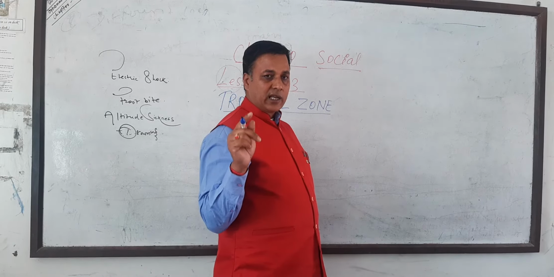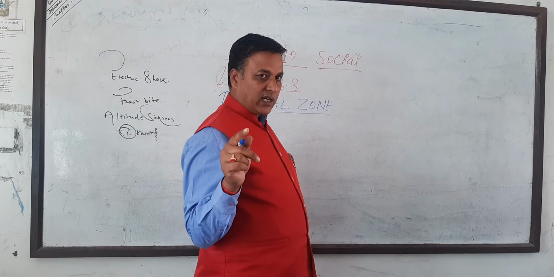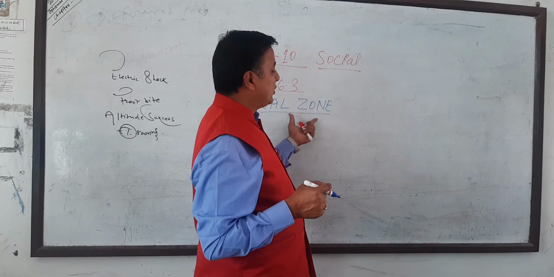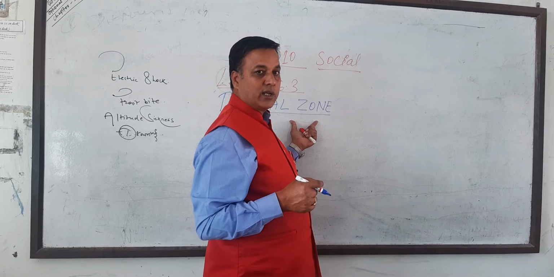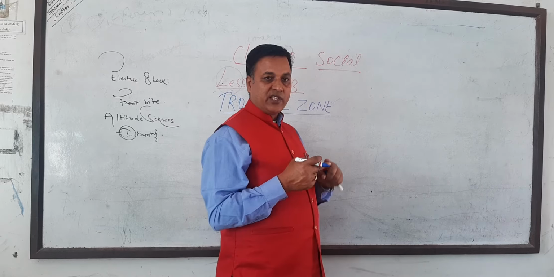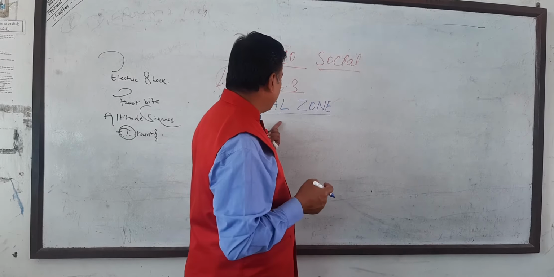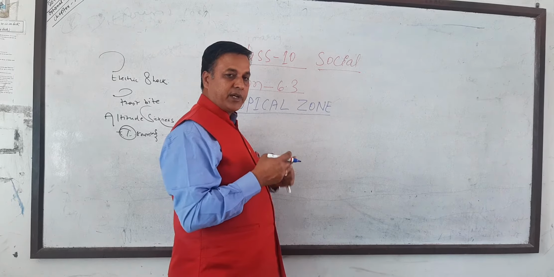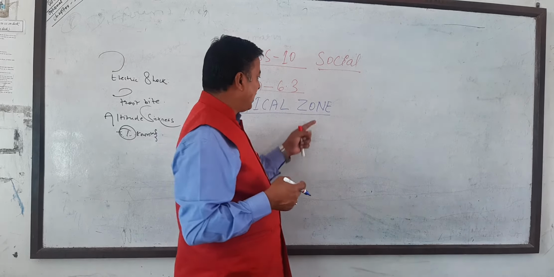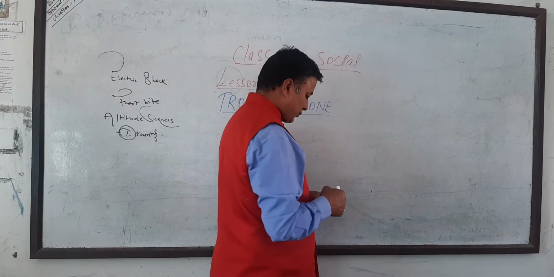In the climate chart, the climate zone is divided into three. What are they? The torrid zone, temperate zone, and frigid zone. Torrid zone means tropical zone, temperate zone, and frigid zone means the polar zone, also it's called.